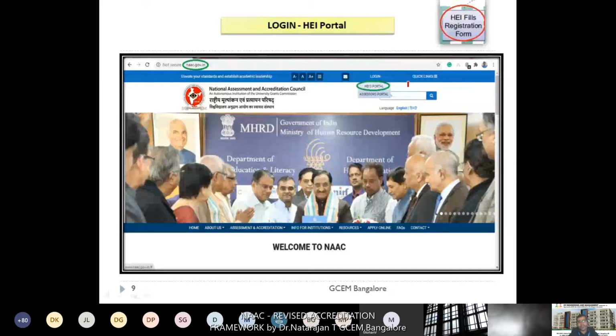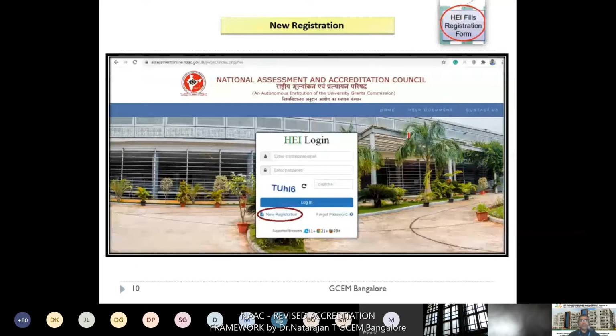If you select that, you can see the HEI login. Inside that, you can see enter institutional email and enter password. If you have already registered, then you can enter through this portal. But if you are a new one, then you need to go for new registration. Now we go for the new registration process. You just select this new registration icon, and then you can enter to the next one.